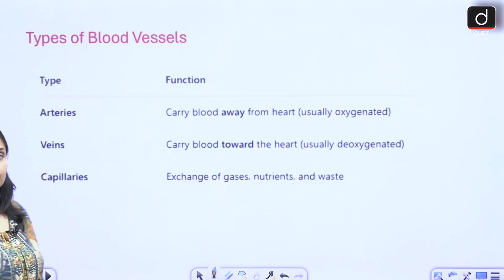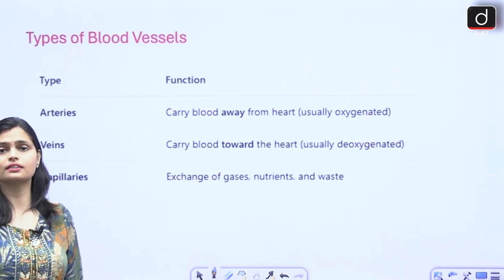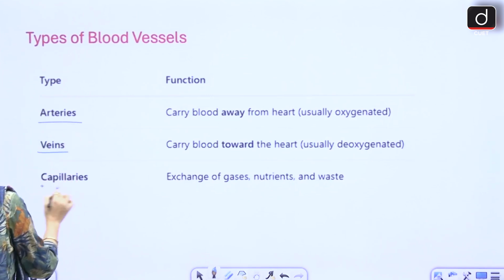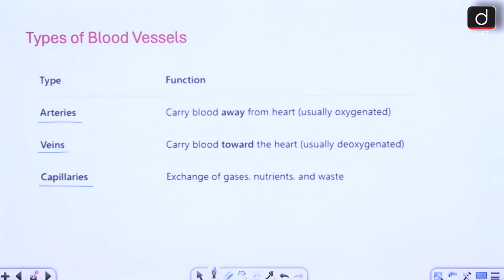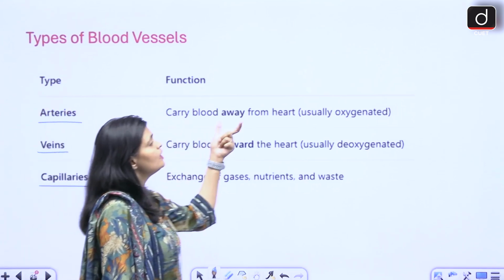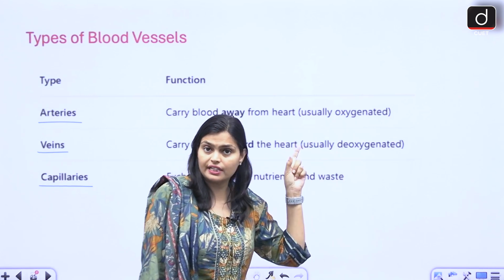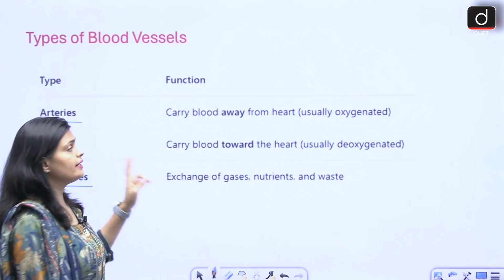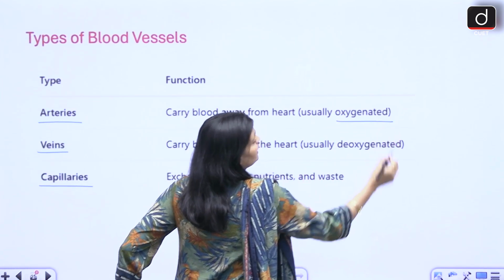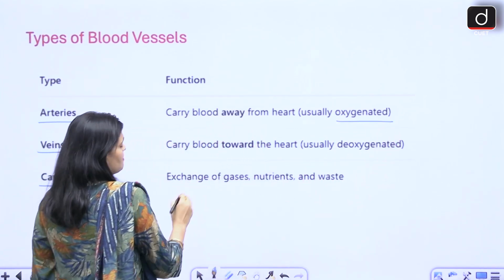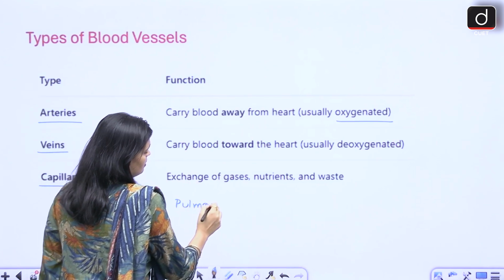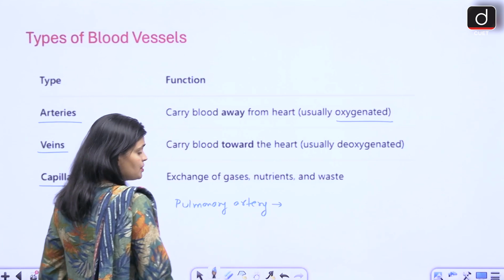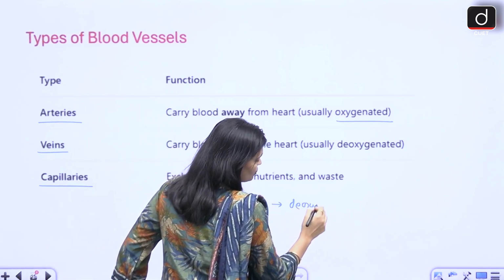So now the blood vessels, as I told you, are nothing but pipes, right? So we have 3 types of blood vessels: artery, veins and capillaries. So artery always carries blood away from the heart. As you have seen, the aorta takes blood away from the heart. Also artery always carries oxygenated blood, but there is an exception: pulmonary artery. Pulmonary artery is an exception which carries deoxygenated blood.